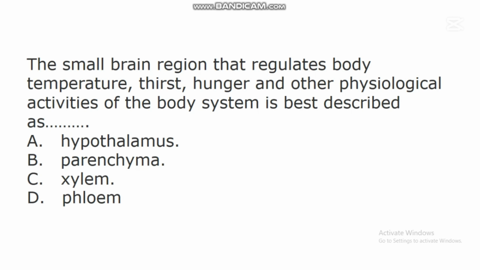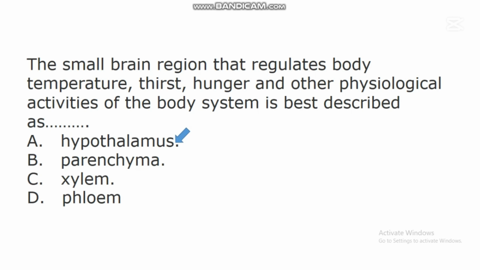The first question we have here says, the small brain region that regulates body temperature, taste, hunger, and other physiological activities of the body system is best described as dash. A. Hypothalamus. B. Parenchyma. C. Xylem. D. Phloem. In this question, the correct answer is A. Hypothalamus.